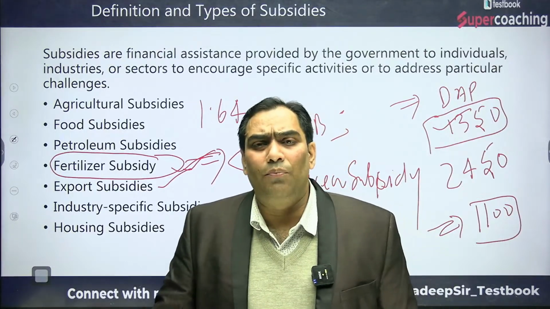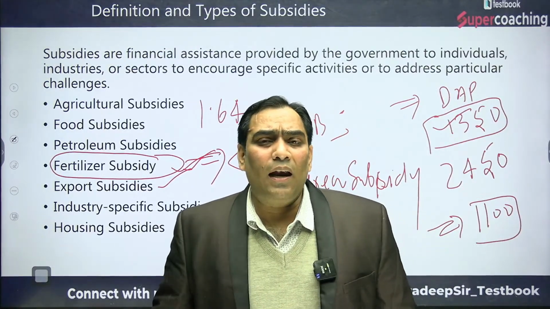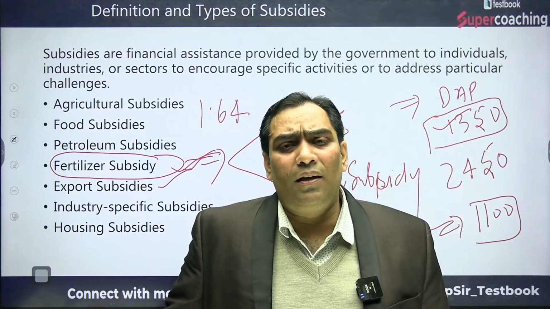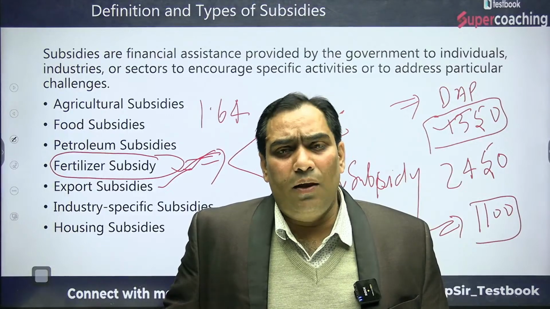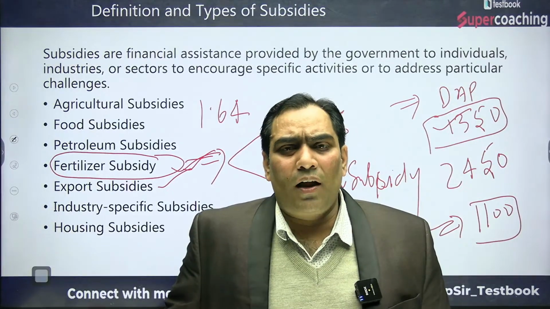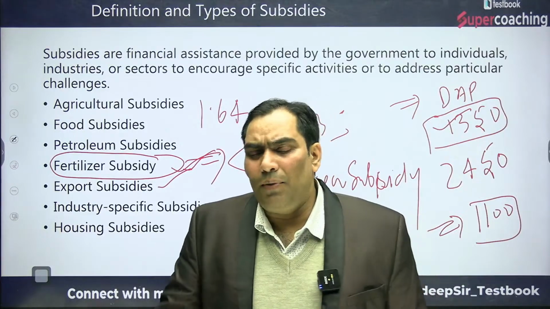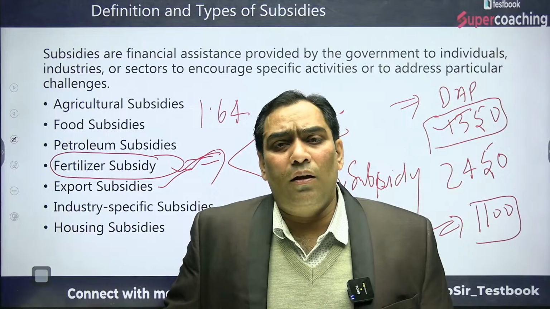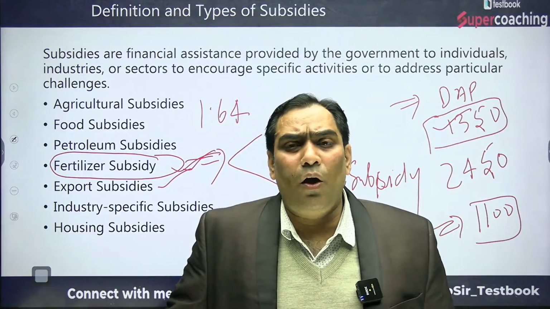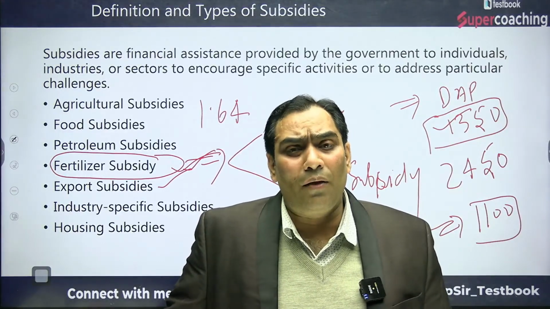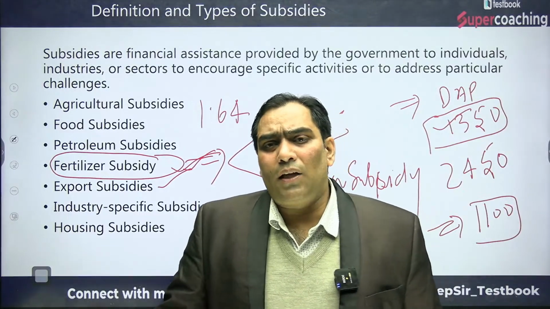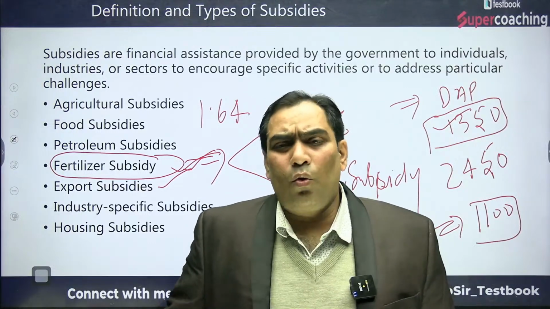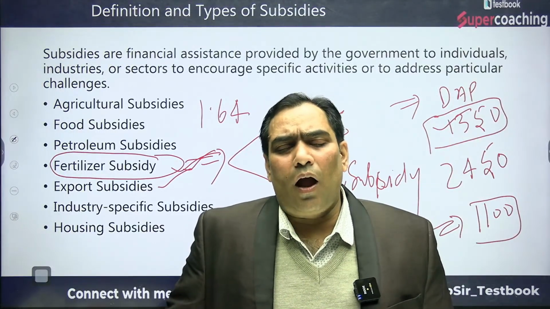The MNCs are capital intensive, whereas MSMEs are labor intensive. MNCs are using modern technology, whereas MSMEs are not able to use modern technology. Because of that, the competitive capacity of MSMEs cannot be at par with the MNCs, and when they compete with the MNCs, they are going to be out of the competition outright.